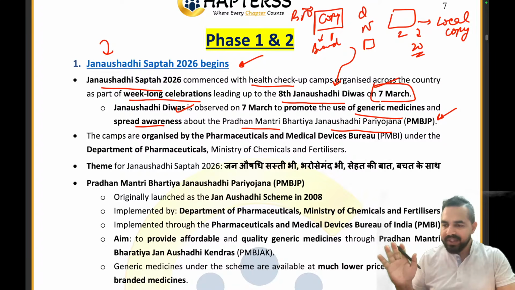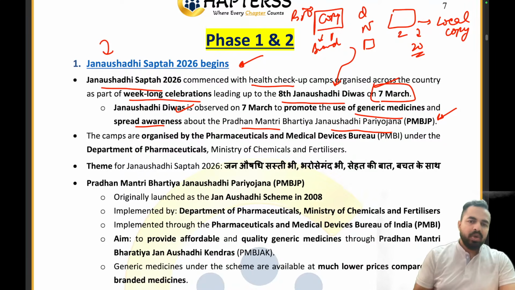Are you guys able to understand this? So basically, to make people aware about the Pradhan Mantri Bharatiya Jan Aushadhi Pariyojana, in which the government of India focuses on the promotion of generic medicines, these camps are organized by the Pharmaceuticals and Medical Devices Bureau under the Department of Pharmaceuticals, Ministry of Chemicals and Fertilizers. Now what is the theme for this year?